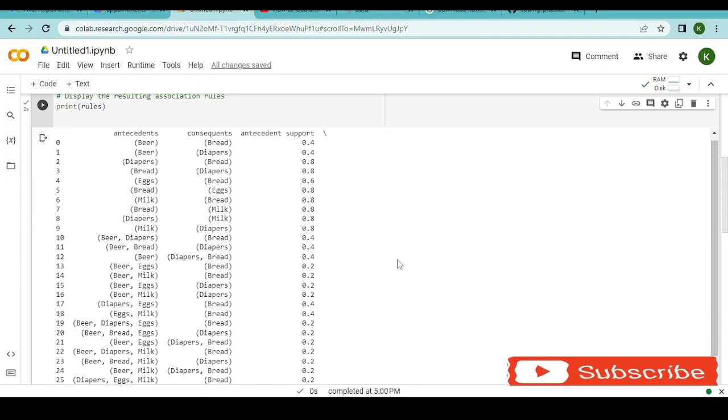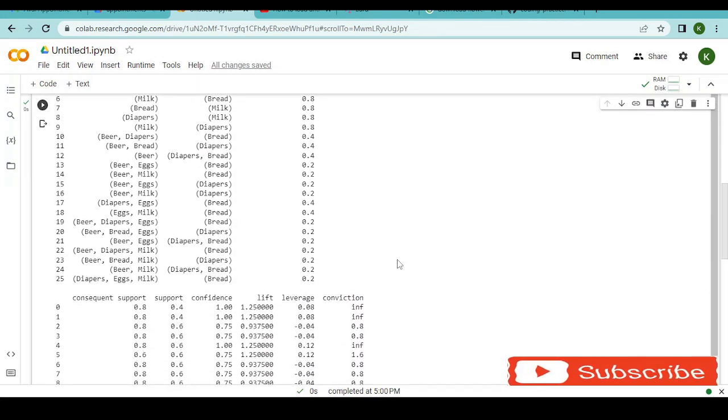Let us go ahead and look at a more diverse transaction, or a more detailed transaction, or a transaction with more items. Take an example of transaction number 25. Diapers, eggs, and milk as the antecedents, and bread as the consequent.